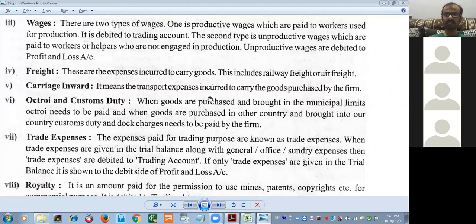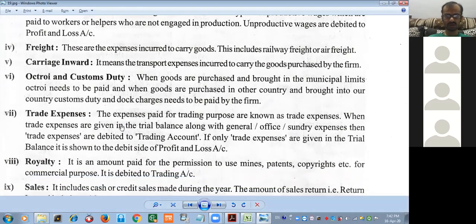And when you import goods from another country into India, you have to pay custom duty and dock charges. You might be aware of the dock charges when there is transportation through the waterways. There is a port, and on that port, while delivering the goods, you have to pay the charges.